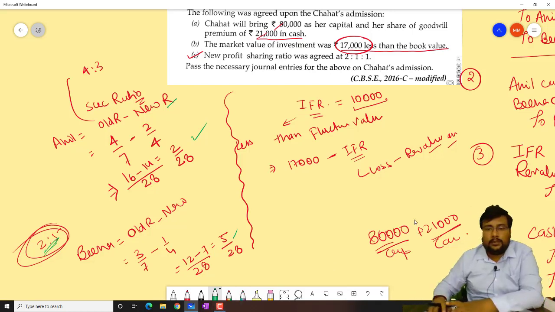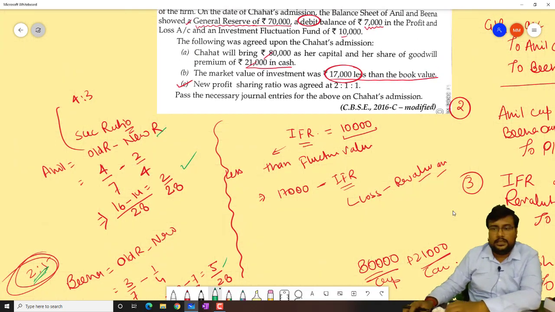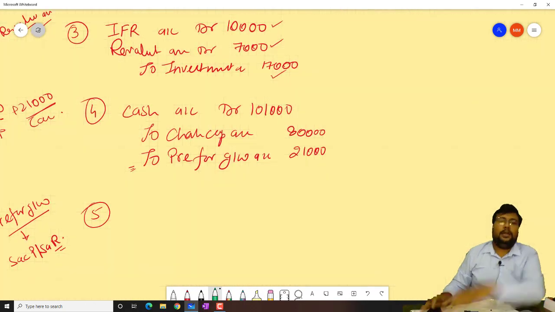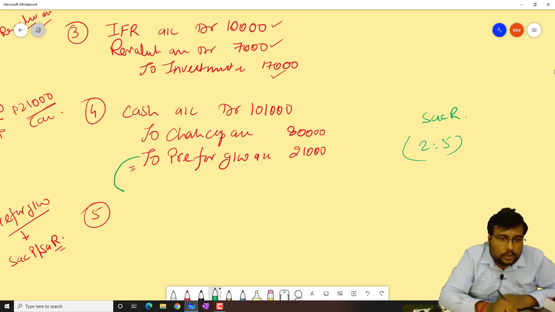Now whatever premium for goodwill has come into the business will be distributed in the 2:5 ratio. Okay. So what is the 2:5 ratio? The sacrificing ratio. So first we have to close this.